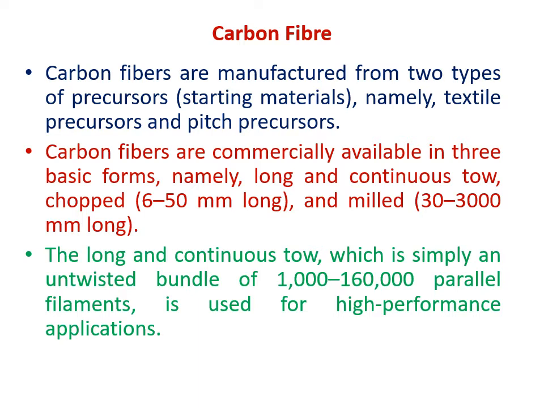Then chopped. Chopped यानी क्या? जो continuous long fiber है, it is chopped to a length of 6 to 50 mm, and there are milled fibers which are available in a length of 30 to 3000 micrometers. The long and continuous tow, which is simply an untwisted bundle of 1000 to 160,000 parallel filaments, is used for high performance applications. So this is again defining the tow. What is a tow? It is a collection of filaments, and another property of tow is that it should be twistless. It is an untwisted bundle of filaments. Okay.